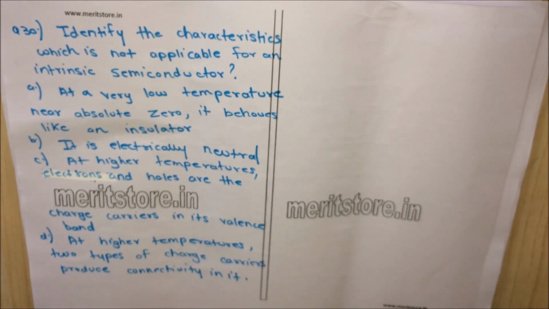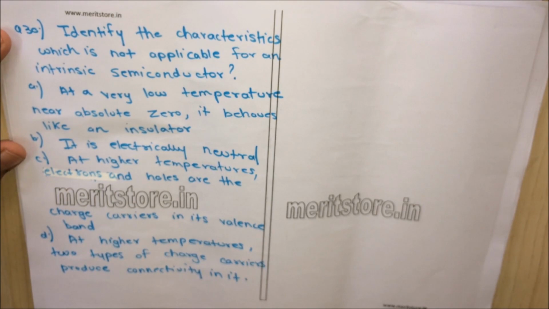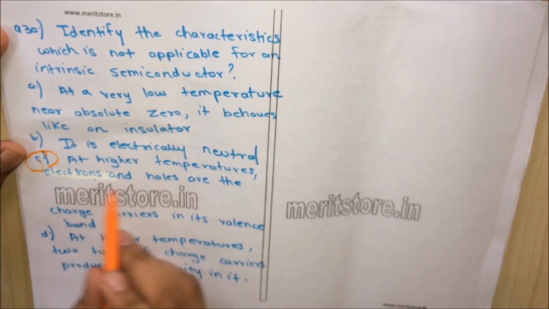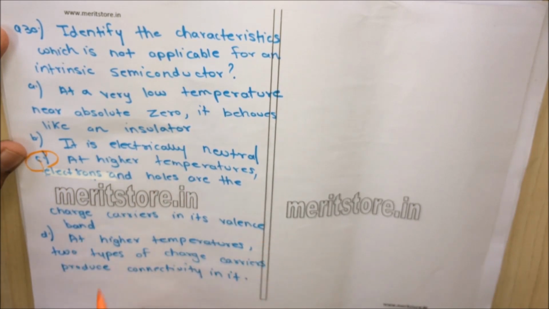Option A, at a very low temperature near absolute zero, it behaves like an insulator. Option B, it is electrically neutral. Option C, at higher temperatures, electrons and holes are the charge carriers in its valence band. Option D, at higher temperatures, two types of charge carriers produce conductivity in it. So the characteristic which is not applicable is option C. At higher temperatures, electrons and holes are charge carriers in the valence band is not applicable for an intrinsic semiconductor. So option C is the correct answer.